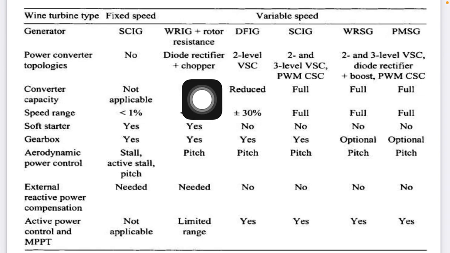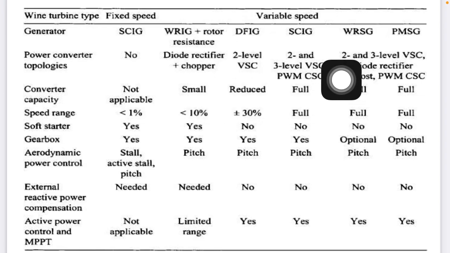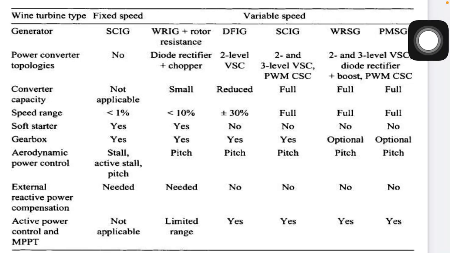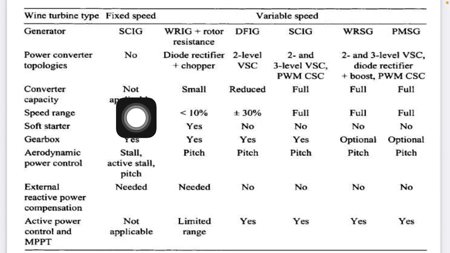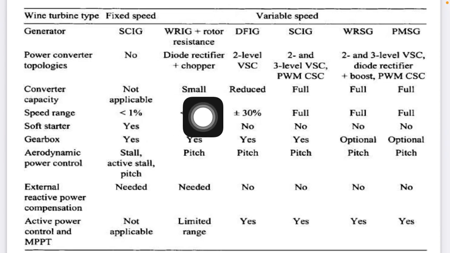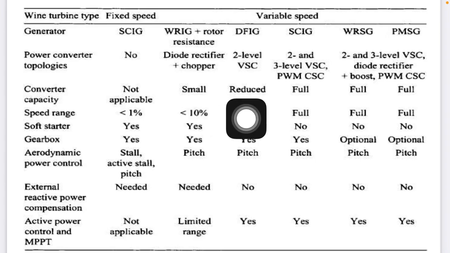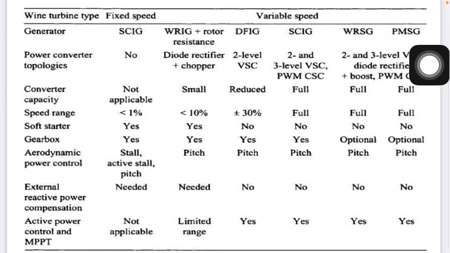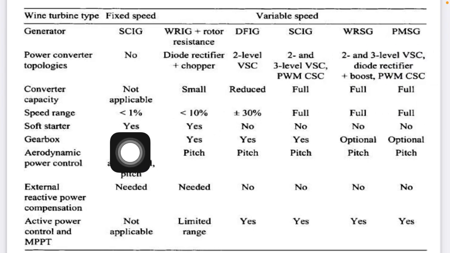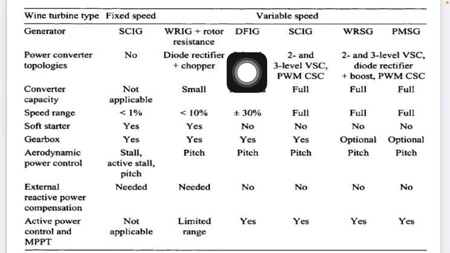Here it is with the diode rectifier and chopper. Here with the VSC converter, three-level VSC converter, two three-level VSC with boost converter. So these are both actually complicated. Converter capacity is none in the case of the SCIG, WRIG has a small one, DFIG has a reduced one, and the PMSG is full. So these are the advantages. Speed range is maximum for DFIG only.